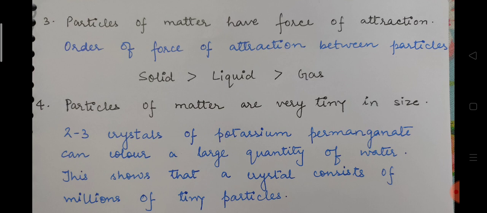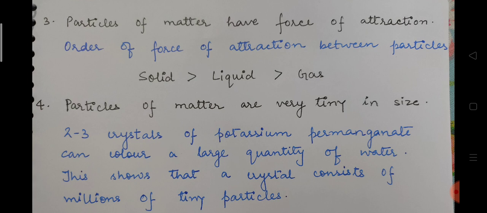This happens because 2-3 crystals of potassium permanganate consist of millions of tiny particles of potassium permanganate, which keep on dividing. In the same way, a few drops of Dettol contain millions of Dettol particles, and that is how we are able to smell Dettol even if we dilute it in several liters of water. So this is the reason that particles of matter are very tiny in size.